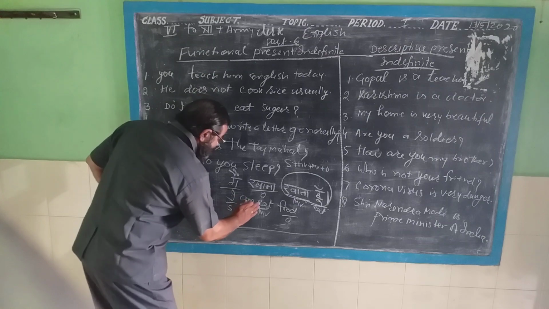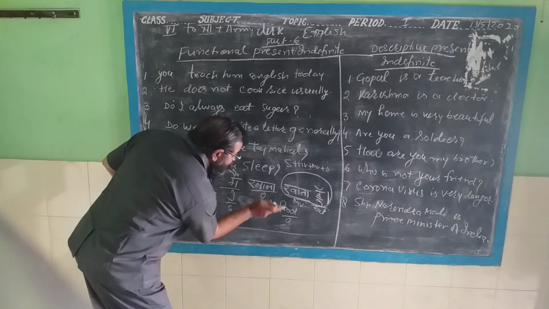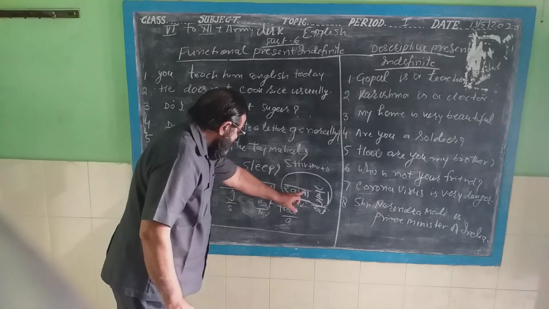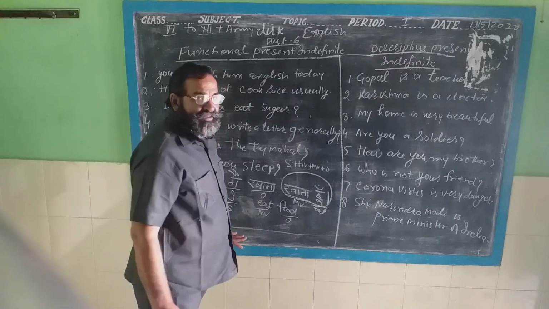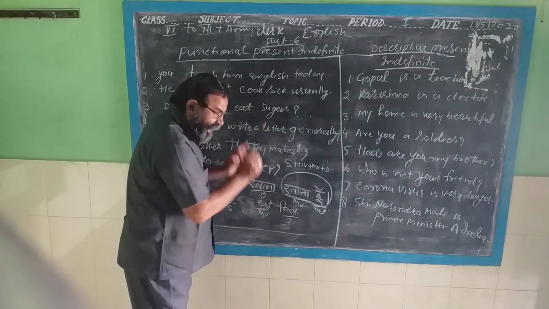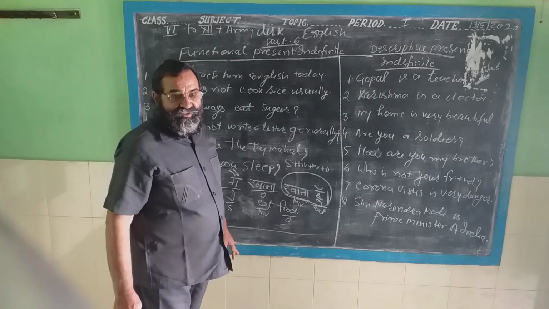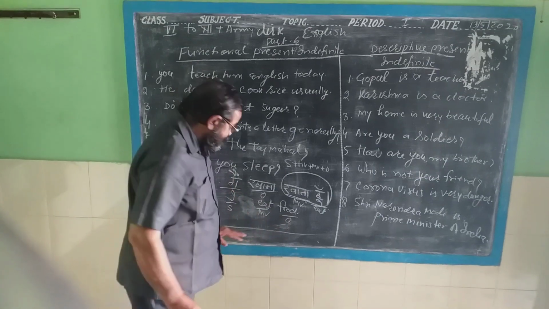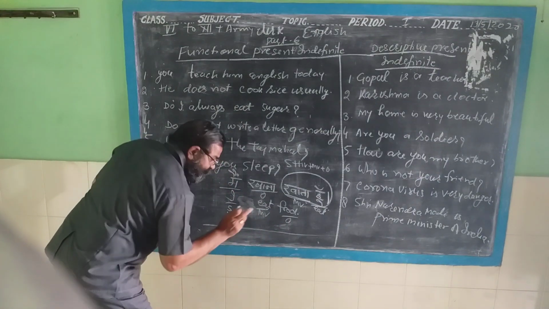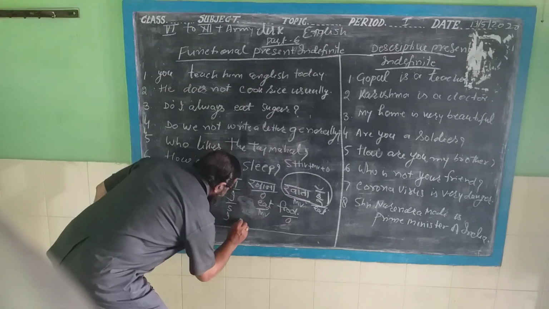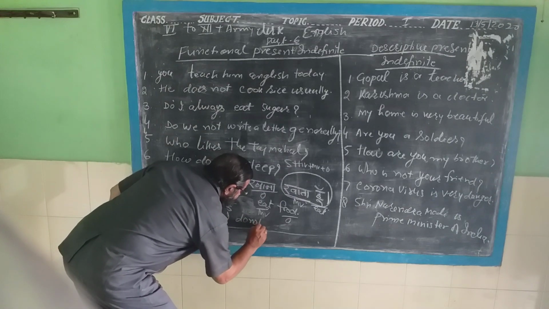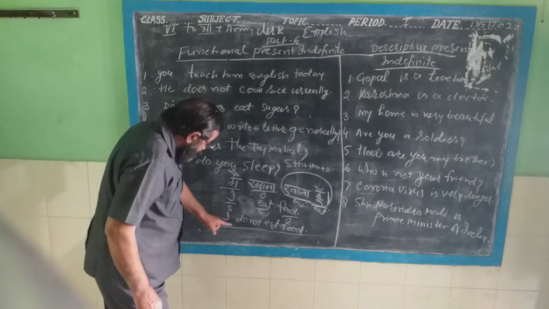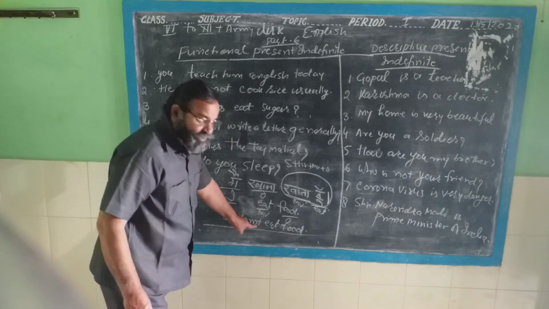Now what will you write? You will write only main verb in affirmative sentence. खाता हूँ, I subject, eat main verb, and खाना food. This is the complete and right sentence. If you want to make it a negative sentence, then here helping verb do, does will be used. Then, I do not eat food. Don't write am, but helping verb will be used and it is the negative sentence.